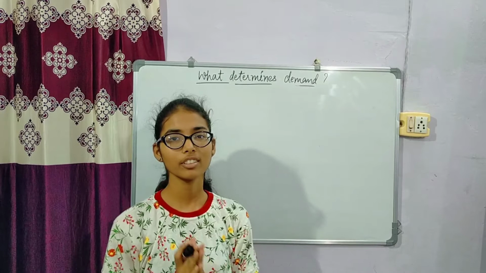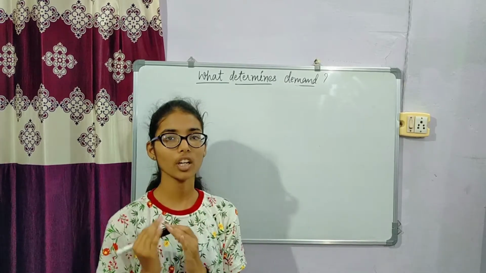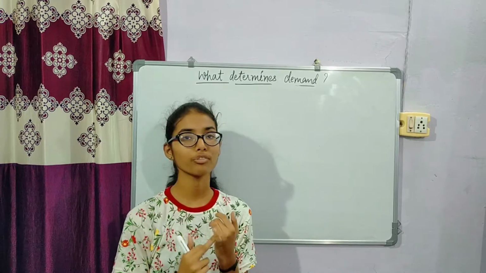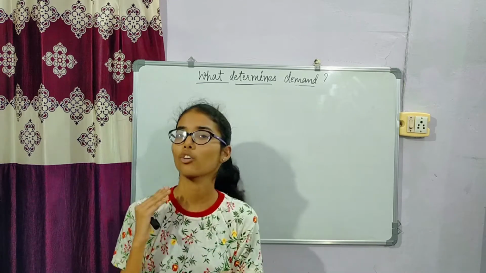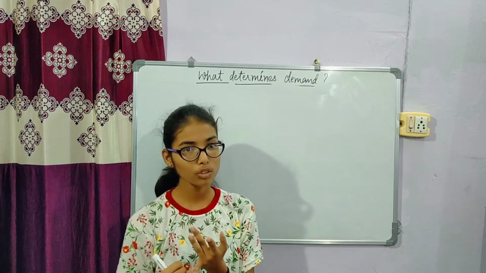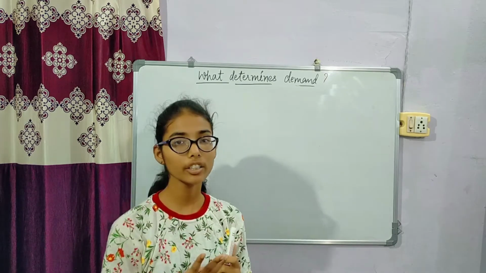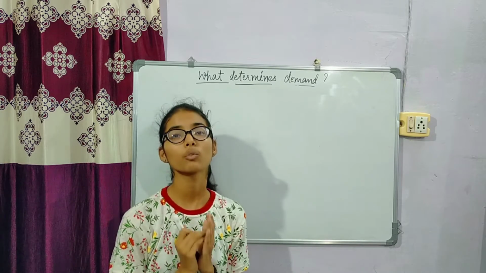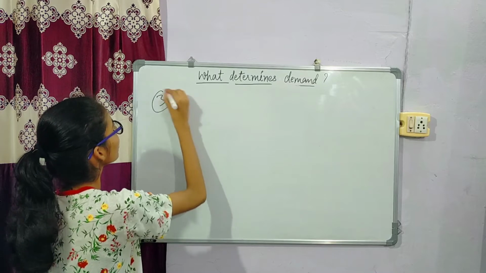Hello everyone. In the previous lectures, we discussed our first two determinants, which are the price of the commodity and the price of related commodities, the meaning of complementary goods, and the meaning of competing or substitute goods. So in this video, we will discuss our third determinant, which is a very important determinant of demand: income of the consumer.